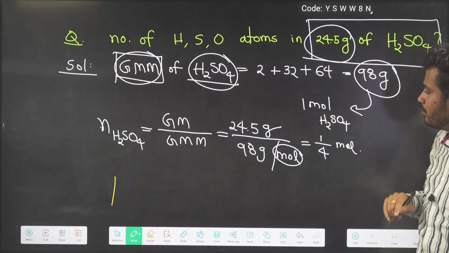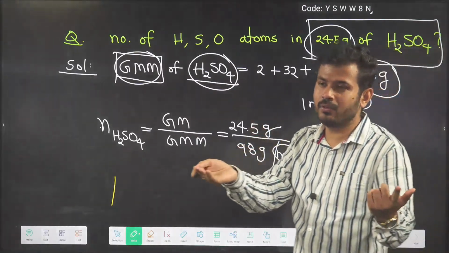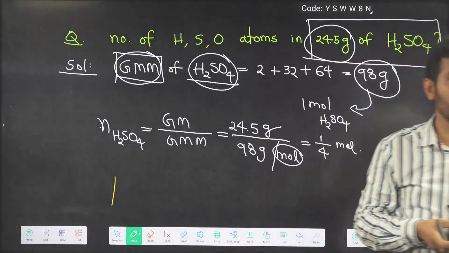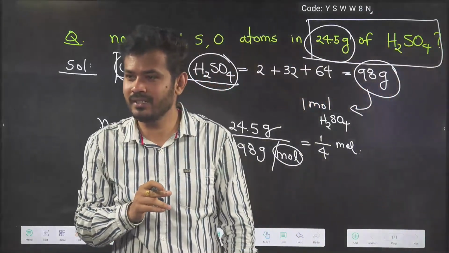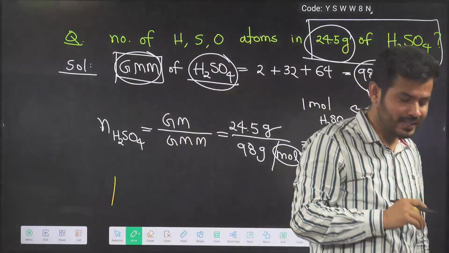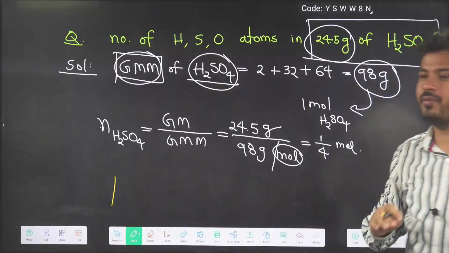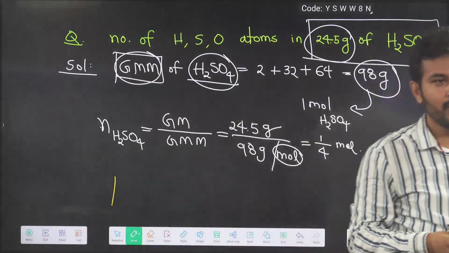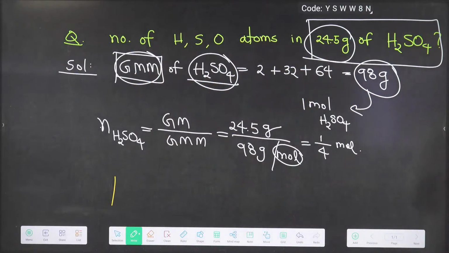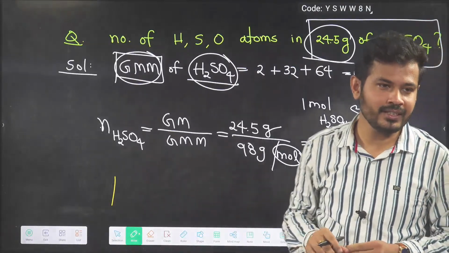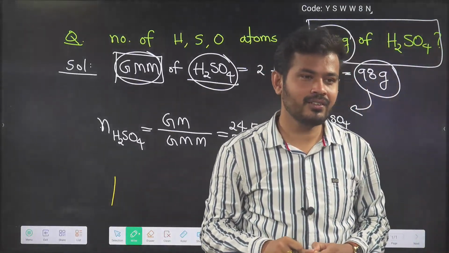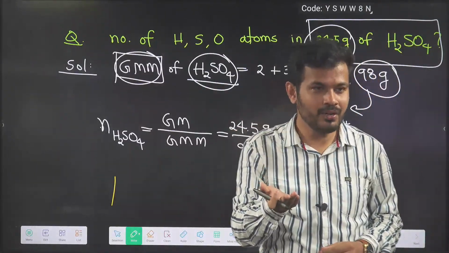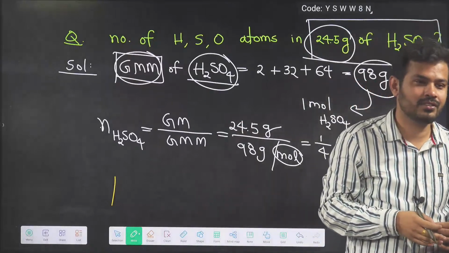If 98 gram is 1 mole, I want Maitri to answer: 49 gram will be how much of moles? Maitri, please respond. 98 gram is 1 mole, 49 gram will be how much?